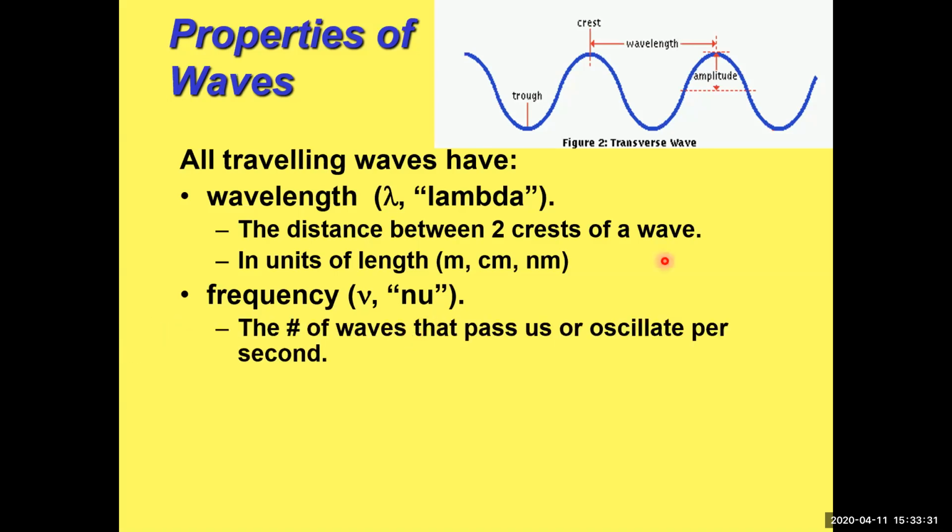And that is the number of waves that pass us or oscillate per second. So if you imagine this wave at the top moving across the page, from left to right, and it was really long, and you stood in one place and counted the number of waves, by the troughs or by the crests, how many of those go past you in a second?